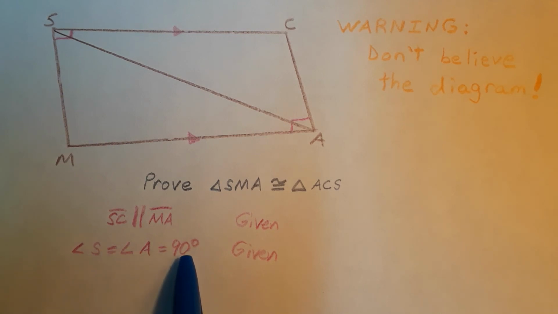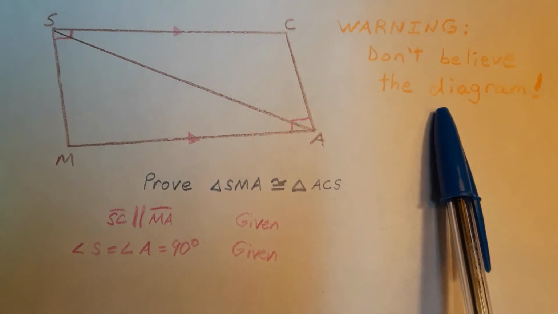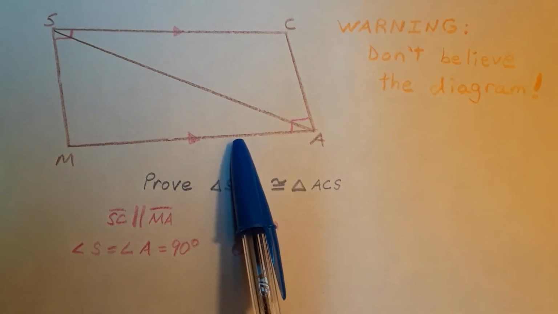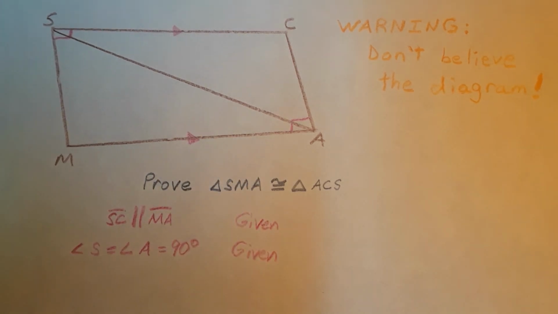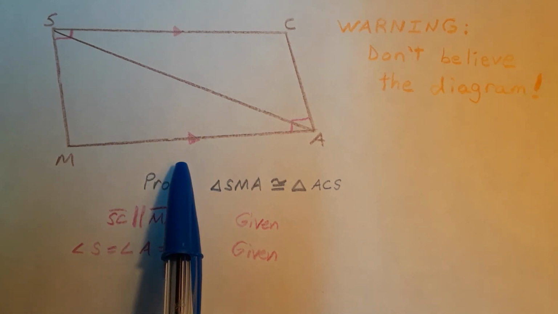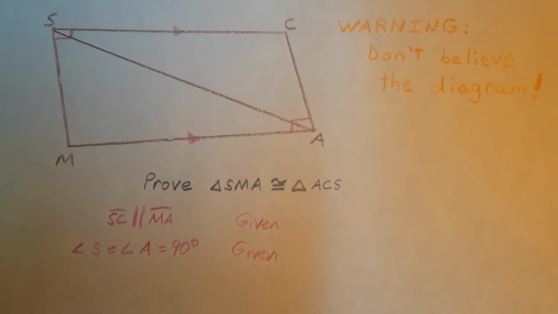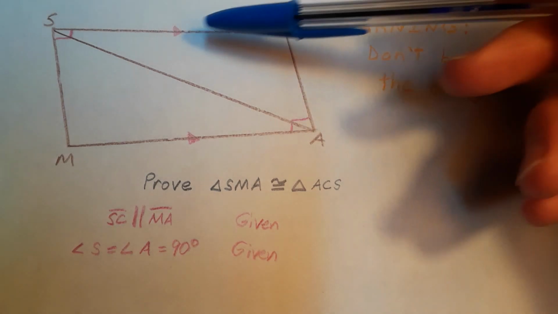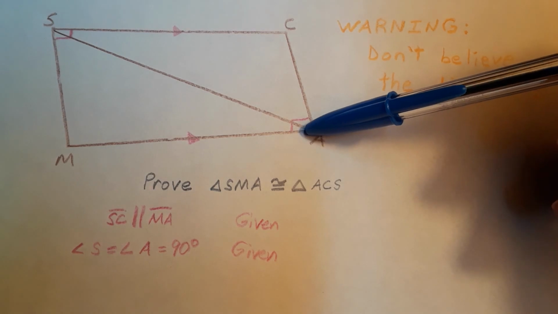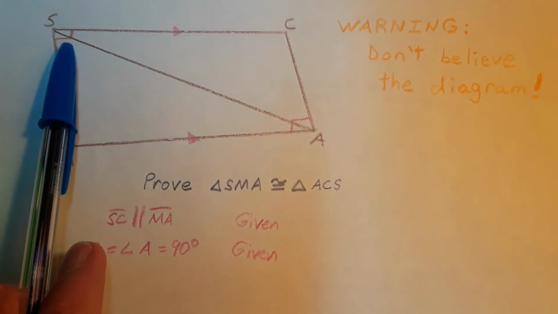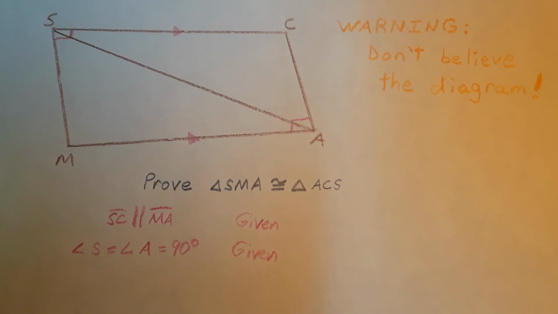which is 90 degrees. A warning: we don't want to believe our diagram. This diagram is intentionally drawn improperly. You can draw your own diagram, or you can use the diagram given in the problem. We want to believe the mathematics, not necessarily the picture that we're given. So we can believe that these lines are parallel even though they aren't truly parallel, and we can believe that this angle and this angle are 90 degrees even though it's not truly 90 degrees in the picture.